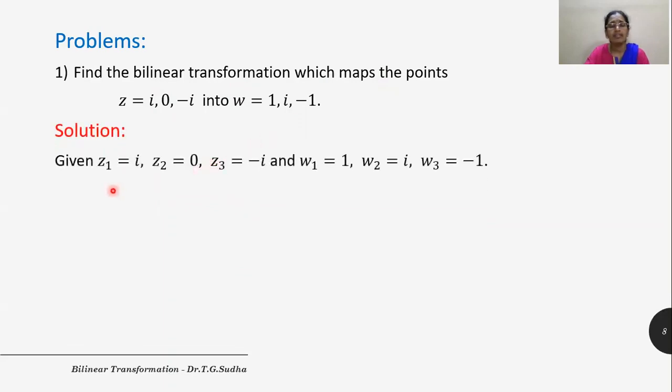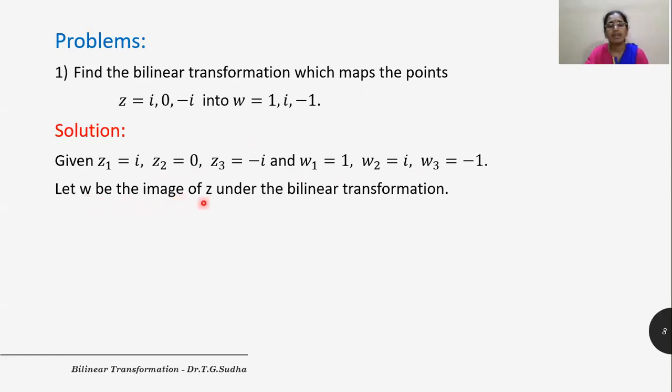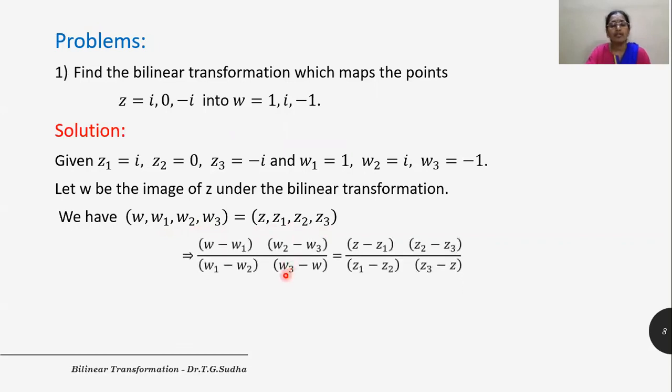So these are the 3 points given. Let us name them as Z1, Z2, Z3 and W1, W2, W3. Images are in terms of W and the points given are in terms of Z. We need a 4th point. So let us take W to be an image of Z under the bilinear transformation. Now the cross ratio of the images is equal to the cross ratio of the points under the bilinear transformation. So let us take (W, W1, W2, W3) equal to (Z, Z1, Z2, Z3). If we put it in the form of a ratio, we get this ratio.